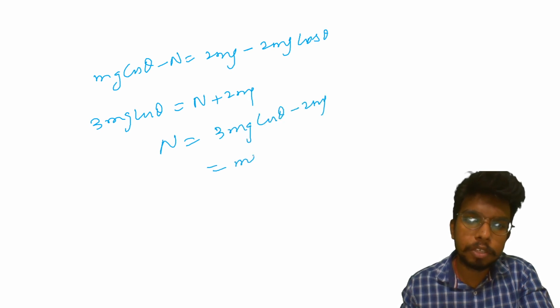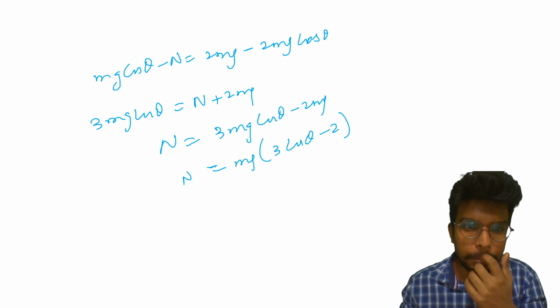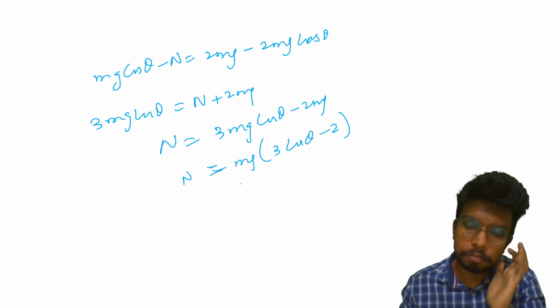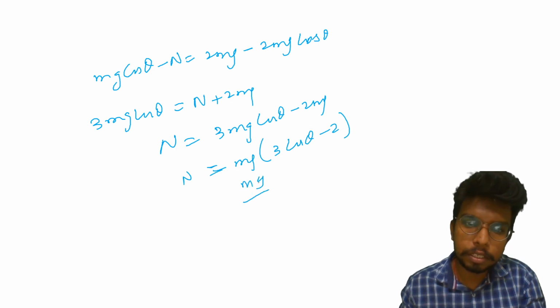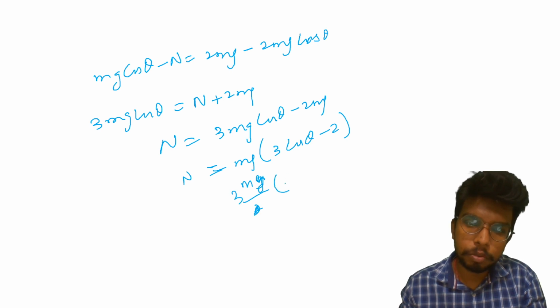If we take mg common, we'll get mg into 3 cos theta minus 2. Or I can also write it as, if we multiply and divide by 3, 3 mg into cos theta minus 2 by 3.